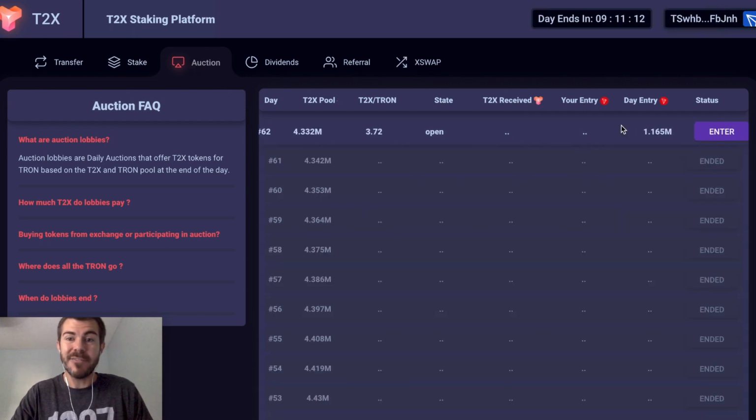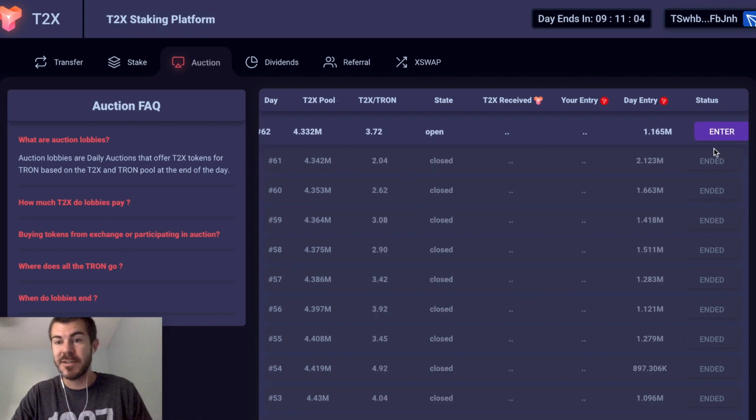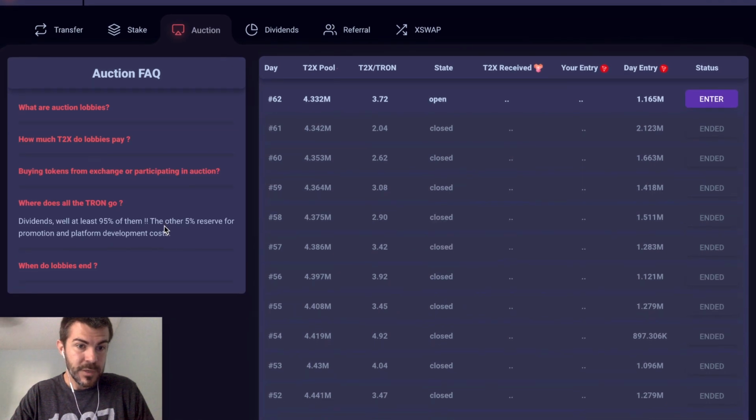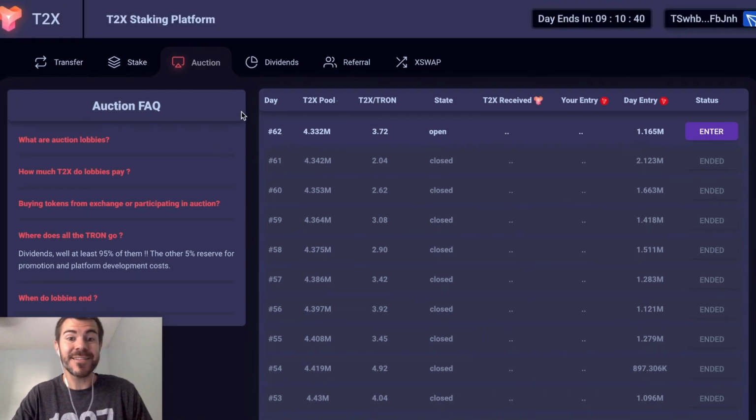But how it works, every day they have an auction for the tokens. So you would enter this auction, and you can see everyone else is entering this auction with their TRX as well. All of these are amount of TRX per day. And then we can come here and see, where does this Tron go? To dividends. 95% of the Tron goes to dividends, to people that are staking their T2X.